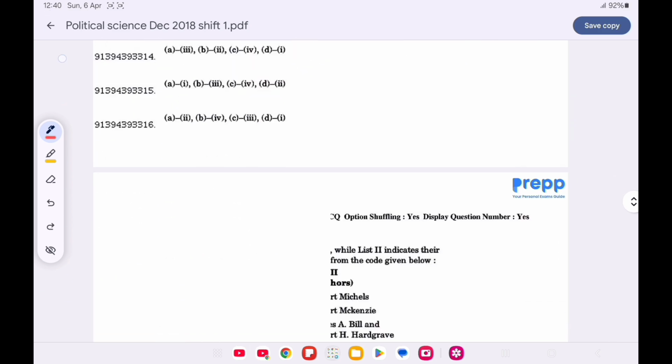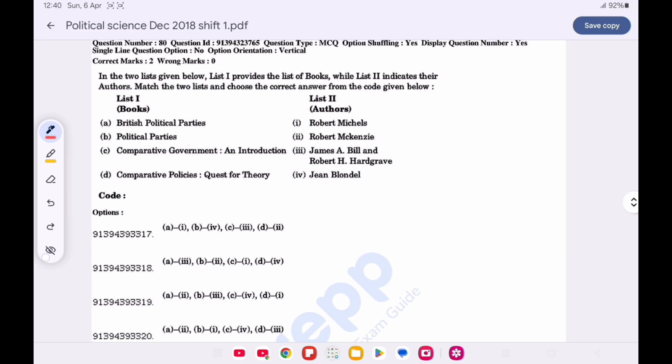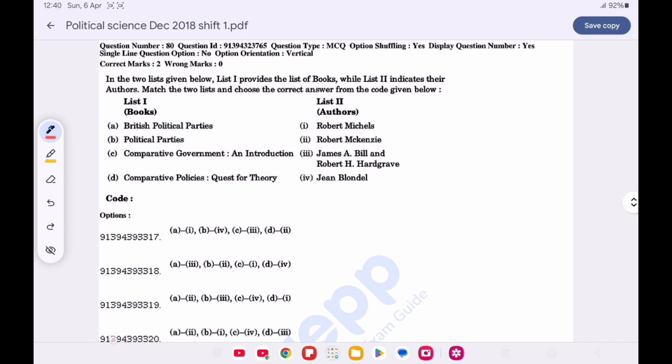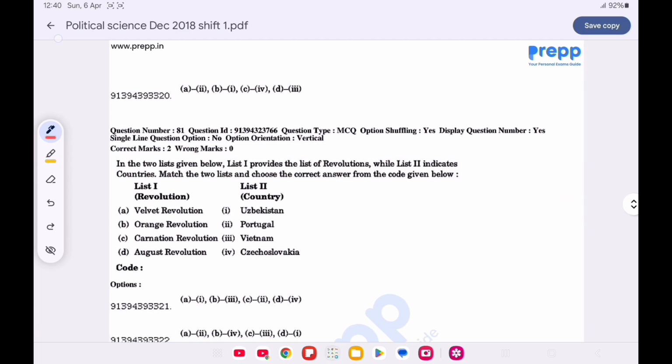Question number 80. In the lists given below, list 1 and list 2, choose the correct option from the code given below. Option D is correct, that is British Political Parties by Robert McKenzie, Political Parties by Robert Michels, Comparative Government: An Introduction by John Blondel, and Comparative Politics: Quest for Theory by James Abel and Robert H. Hartgrave.